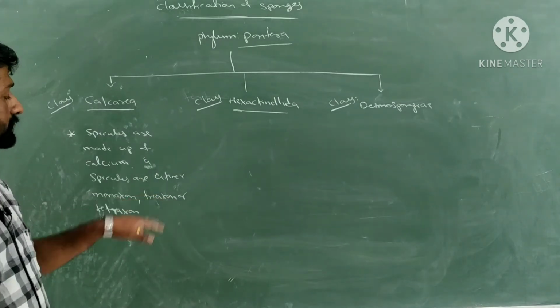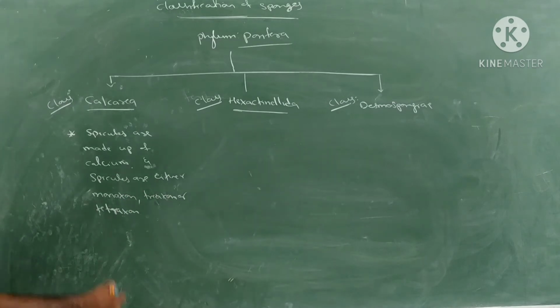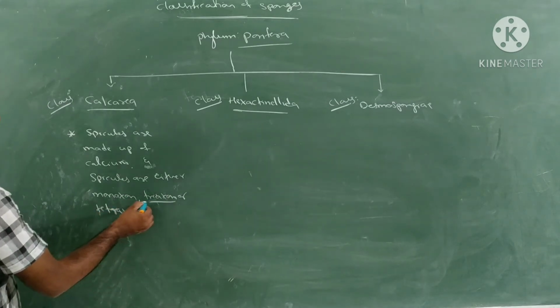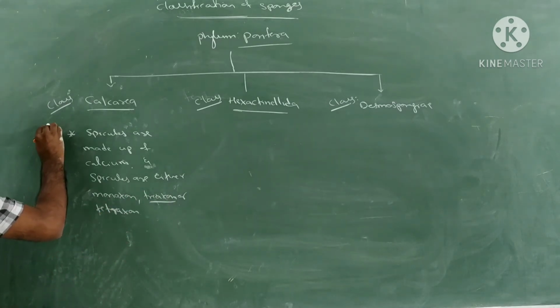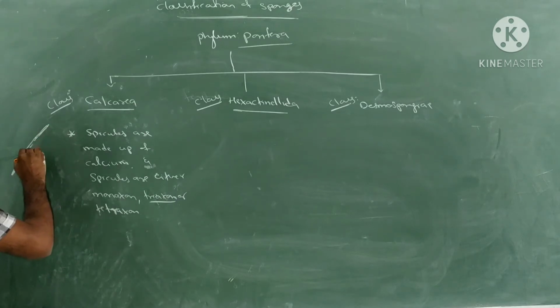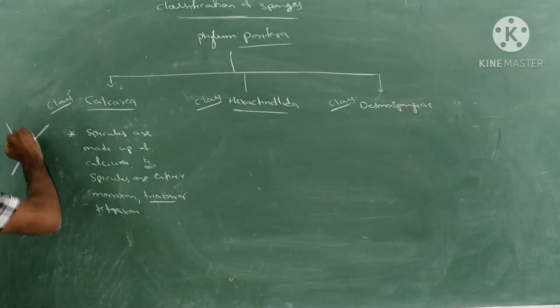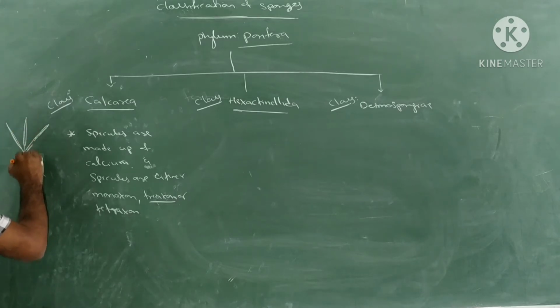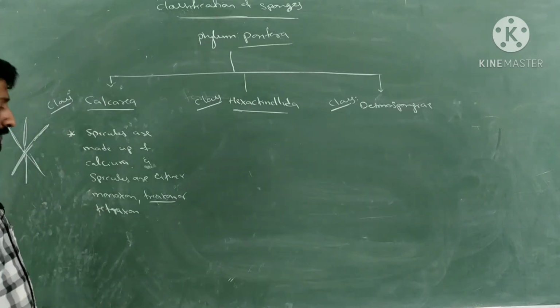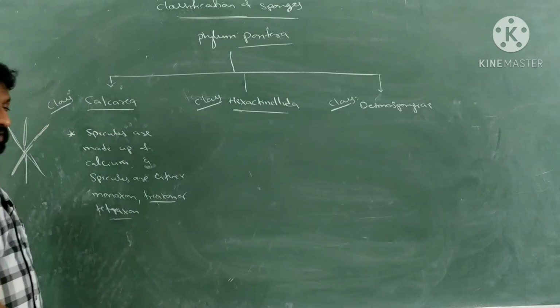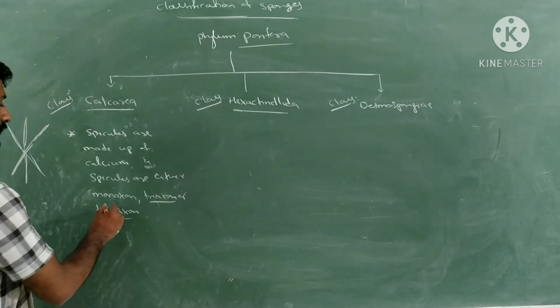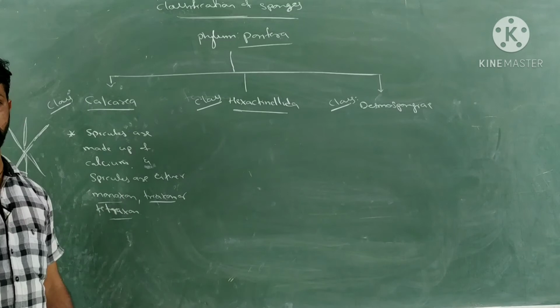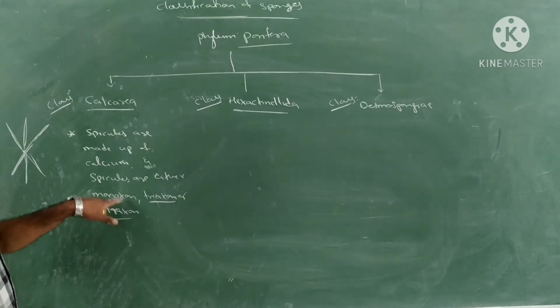What do you mean by monaxon, tetraxon, triaxon? Say for example triaxon. So there will be the presence of 6 rays like this: 1, 2, 3, 4, 5, 6. 6 rays will be present. Tetraxon means 4 rays will be present. Monaxon means here only 2 rays will be present. So such spicules will be present in Calcarea.